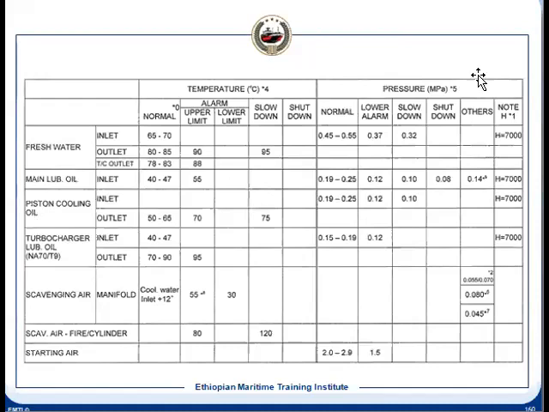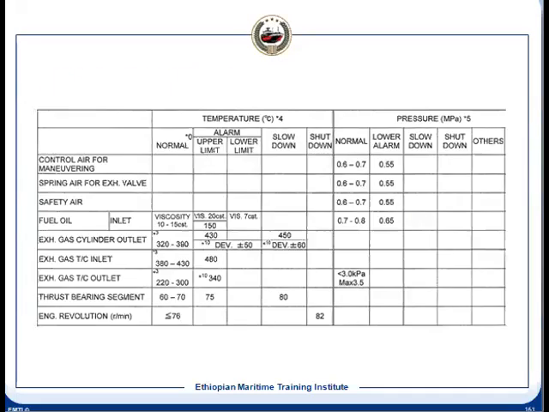So these are the temperatures and the pressures. These are also the settings. So this is the end of this chapter. Any question on this chapter?